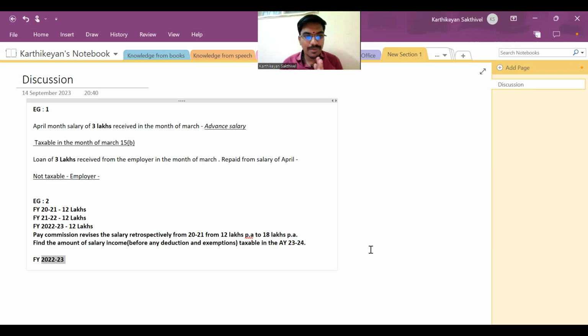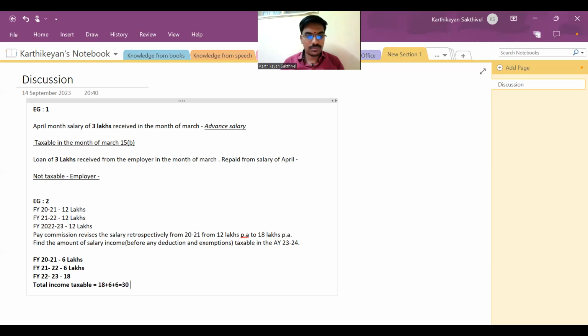Maybe you just revisit your answer. You are somewhere very close. Just 18 only, sir. So for financial year 2021, I'm going to tax 6 lakhs, correct? Financial year 21-22? 6 lakhs. Next 18 only, sir. 22 to 23? 18 lakhs. So what is the amount which is taxable? 18, sir. Correct?